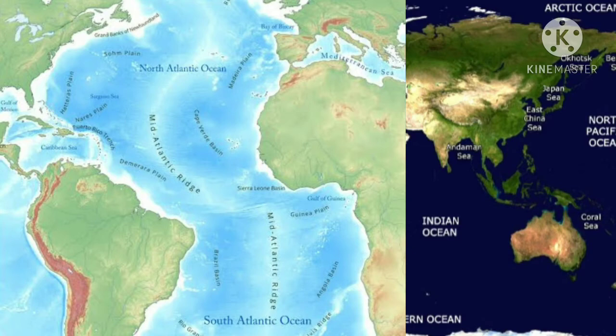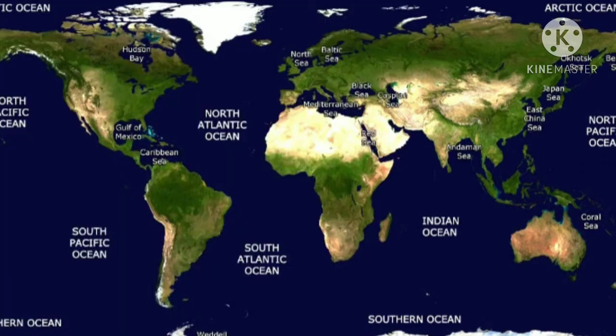The coastline of the Atlantic Ocean is highly indented. This indented coastline provides ideal locations for natural harbors and ports. From the point of view of commerce, economically, it is the busiest ocean.